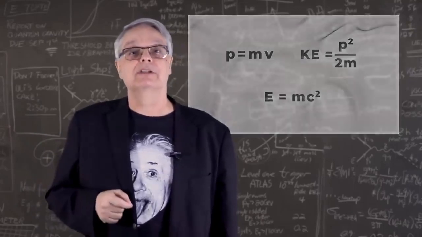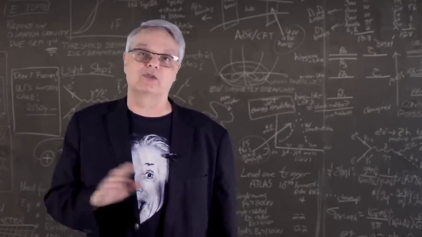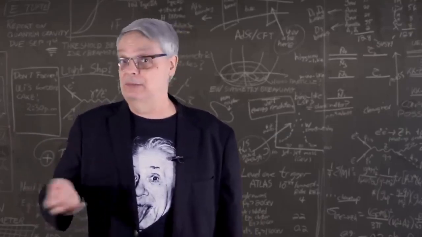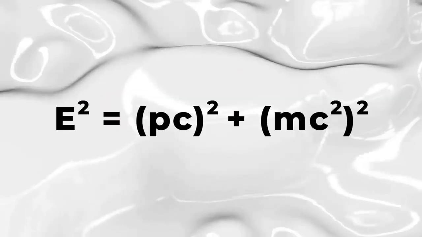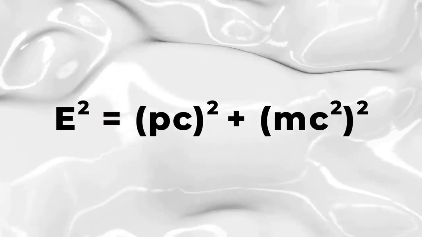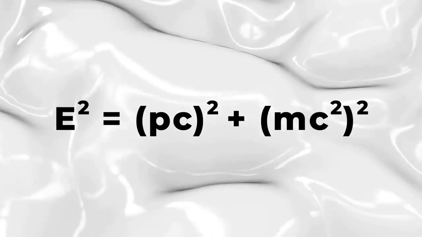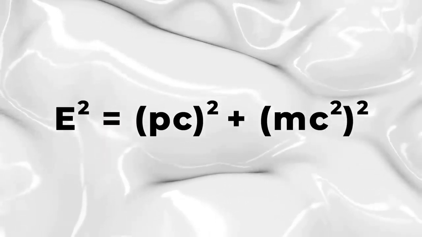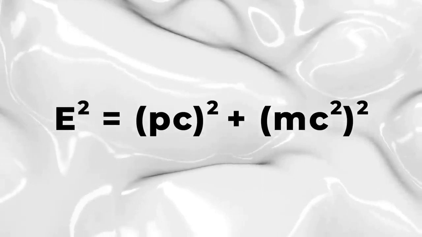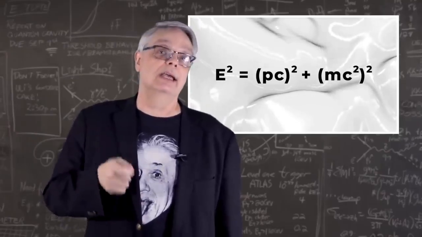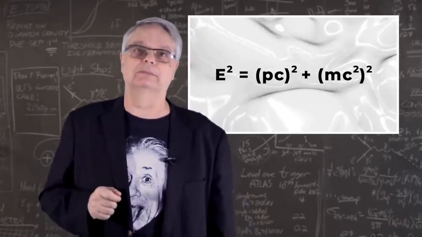It turns out that there is a more general equation that works for all situations, and it looks kind of like Einstein's famous equation. This equation is energy squared equals the momentum times the speed of light, squared, plus the mass of the object times the speed of light squared, all squared. E squared equals (pc) squared plus (mc squared) squared.